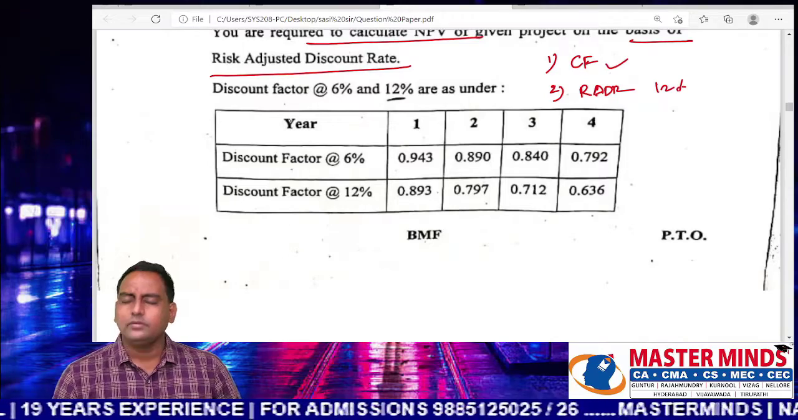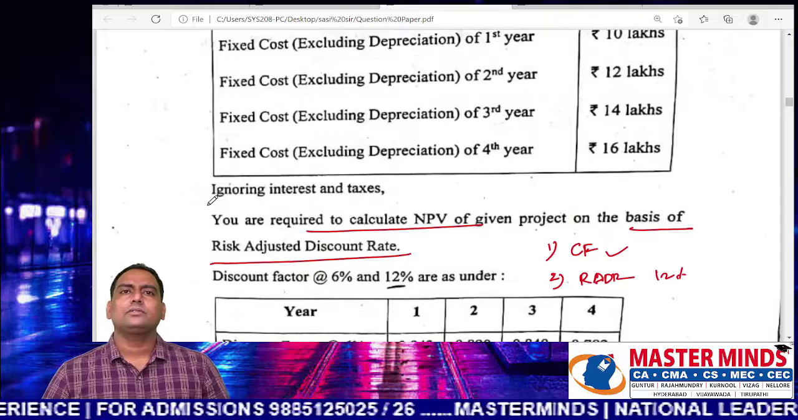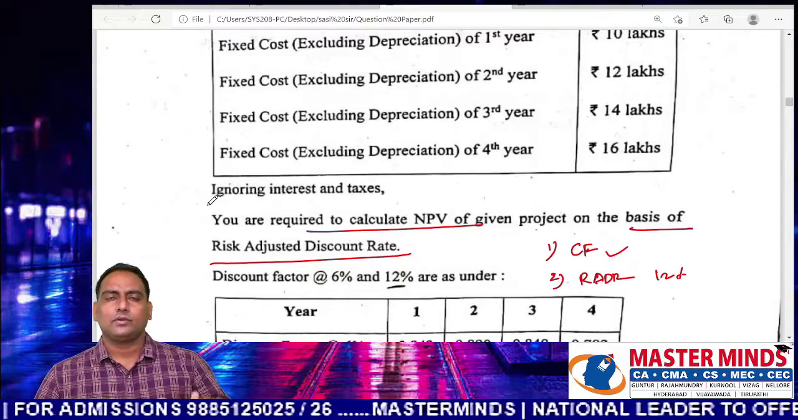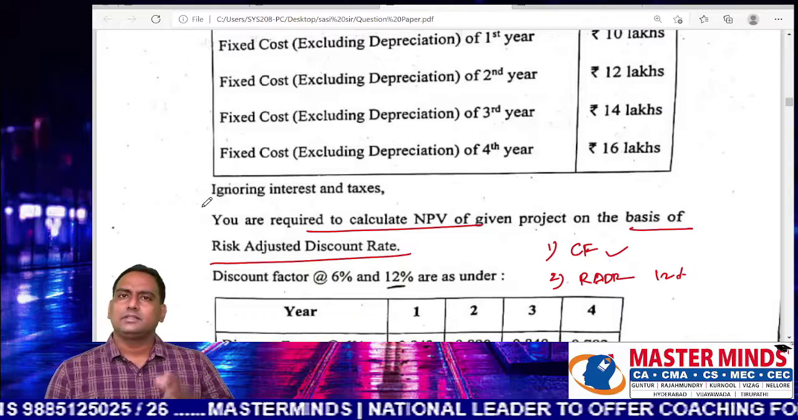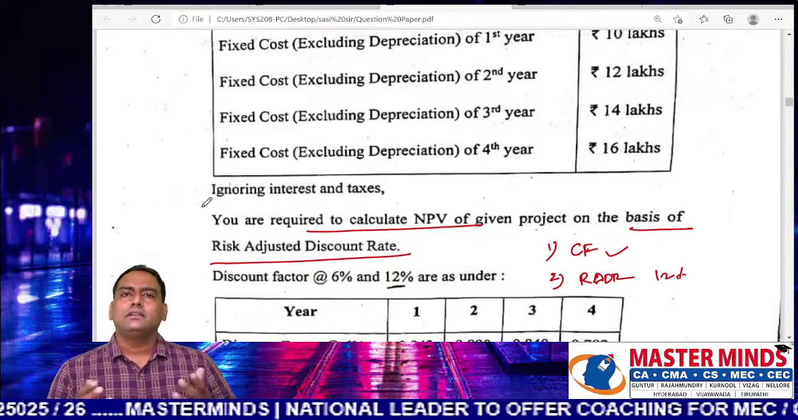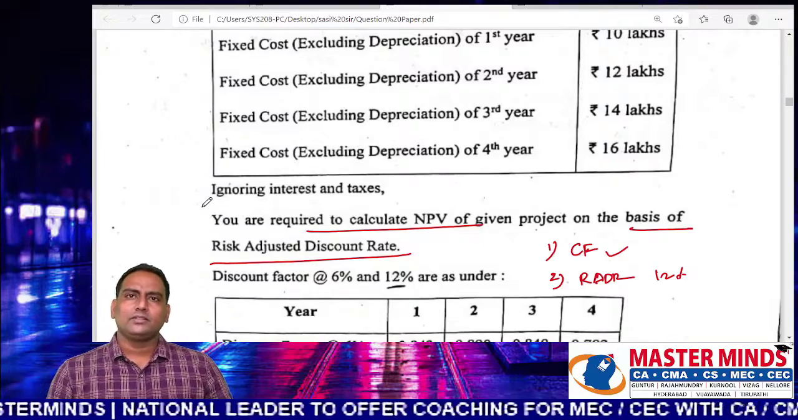What you have to do? You have to estimate the cash flows. How to estimate the cash flows? So cash flows are of two types: operating cash flows and terminal cash flows. The estimation of cash flows was already discussed in the investment decisions. You know this. So to find operating cash flows, what do you need?